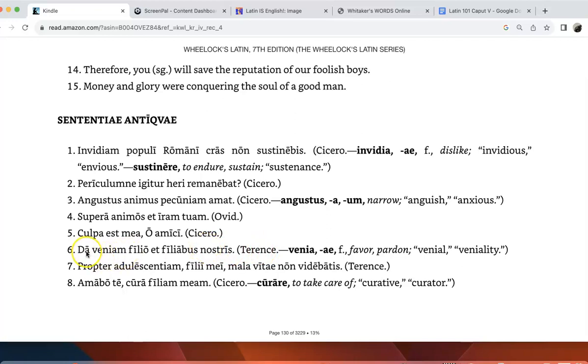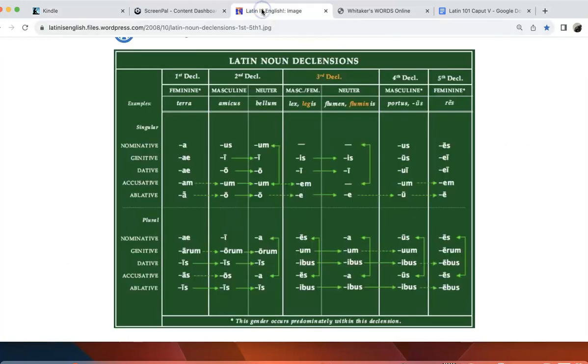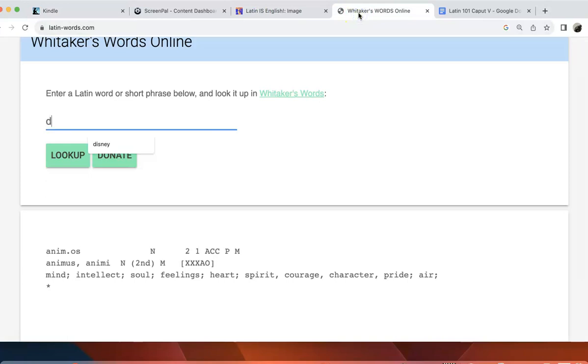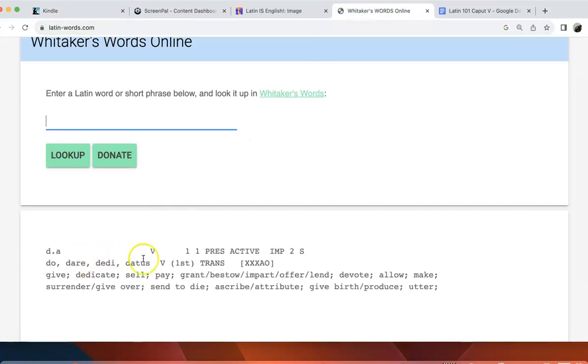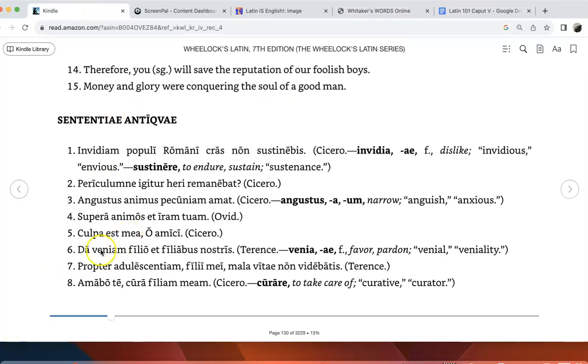Although we don't have a larger context here. So da means give. So here we have another imperative going back to chapter 1. Again, if we don't know this, we're going to have to look it up. But here you can see present active imperative second person singular. So do, dare, dati, datus. We've had this verb before. We mentioned it. It's where we get the word data. But we have to be able to recognize it as the imperative. And so it means give.